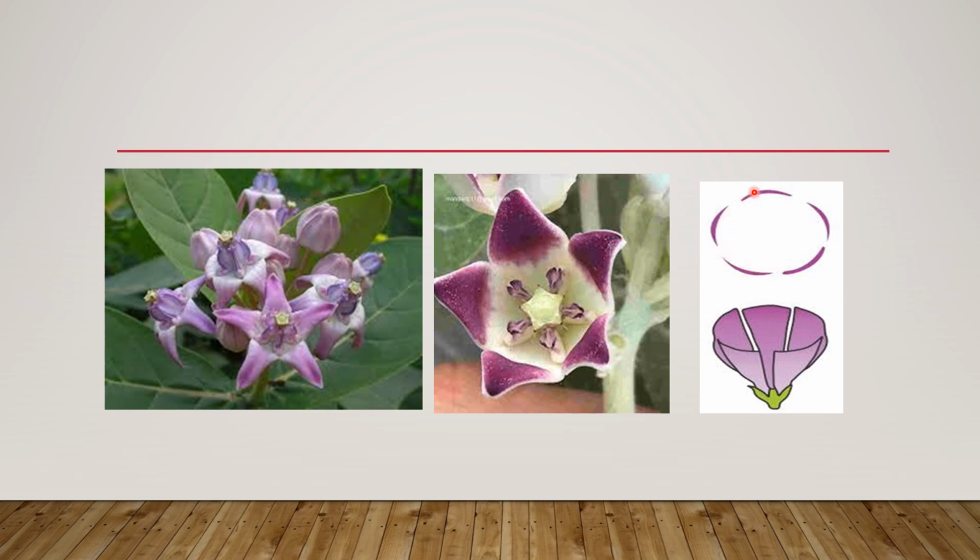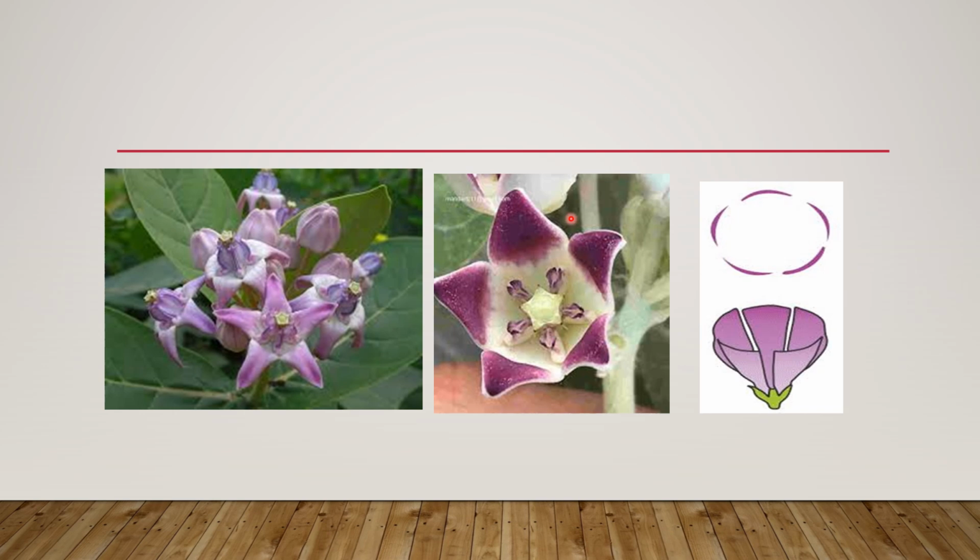Here you can see it clearly. The petals are arranged lying close to each other without any overlapping. They are just close to each other.